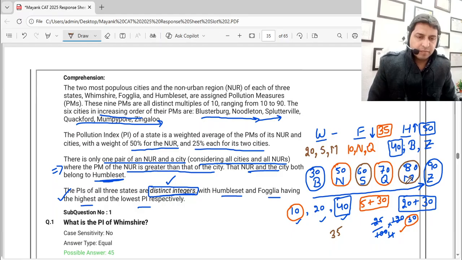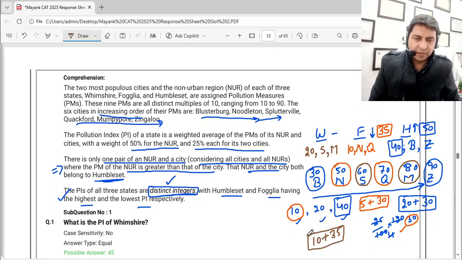60 plus 80, 140, divided by 4, 35, plus half of 20, that is 10. So it becomes 45. Now that is in between F and H.